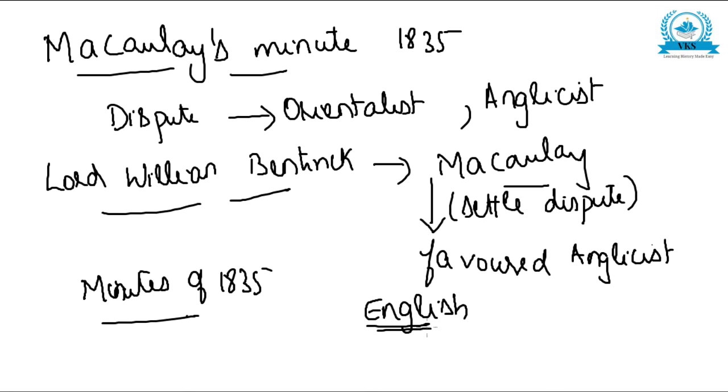Okay, he said about the development of Western system of education and English as the medium of education in India. And this was the decision made by Macaulay in his Minute of 1835.